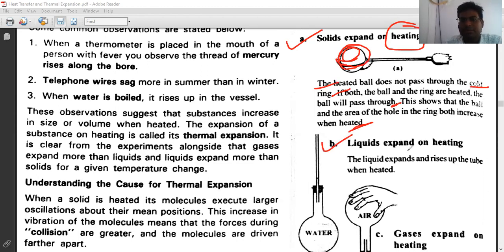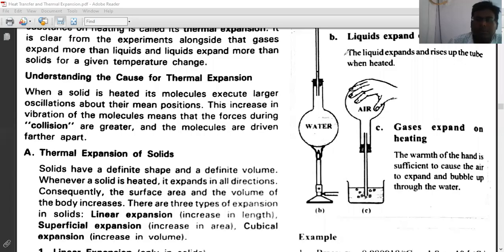And next one is liquid expansion on heating. Liquid expands and rises up the tube when heated. You can see that we are heating this tube. So liquid expands on heating. Here there is liquid and we are heating it, so it is rising up.